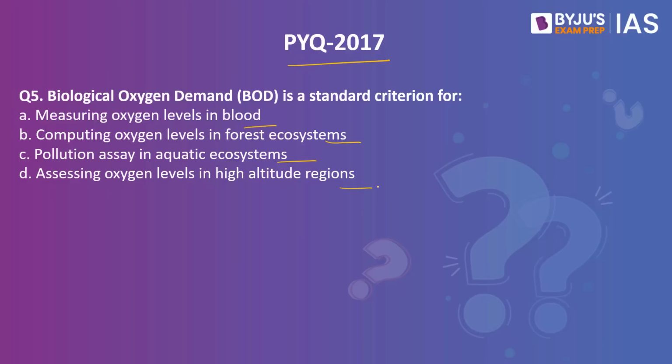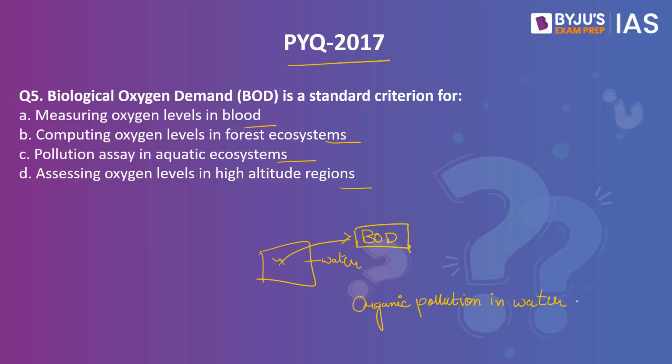The amount of oxygen that is needed by the biological organisms like bacteria in a given water sample for breakdown of organic matter by oxidation process is called as biological oxygen demand. So this biological oxygen demand or biochemical oxygen demand is mostly used as an index of the degree of organic pollution in water. Therefore, option C here would be the most appropriate answer.